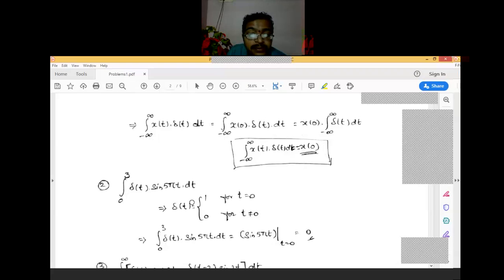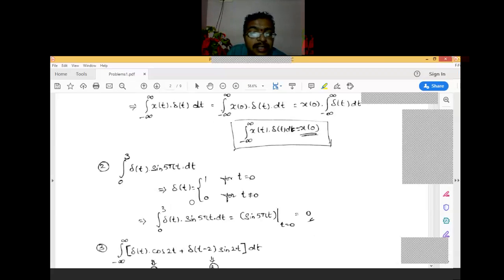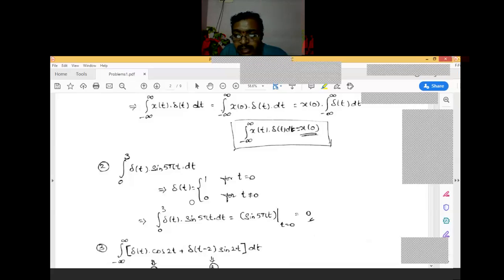Next one, please try this one. This delta of t, consider two different expressions. Add those two expressions and tell me the answer. I request all students, those who have responded, I am expecting answers from students other than those who already gave answers for the previous one.